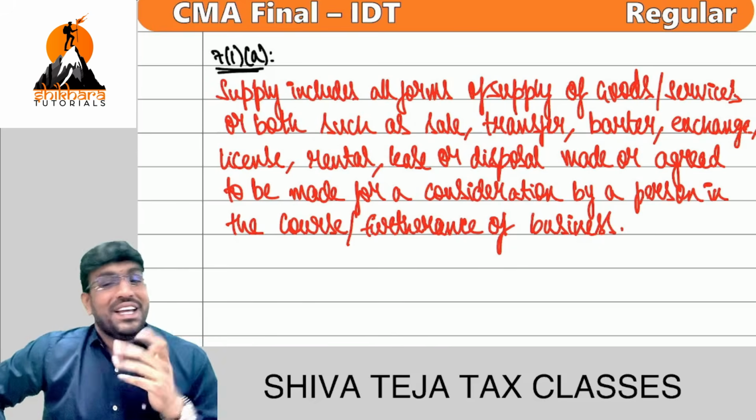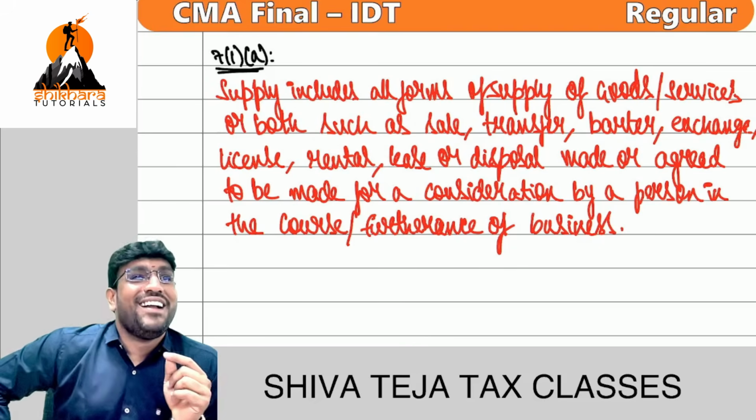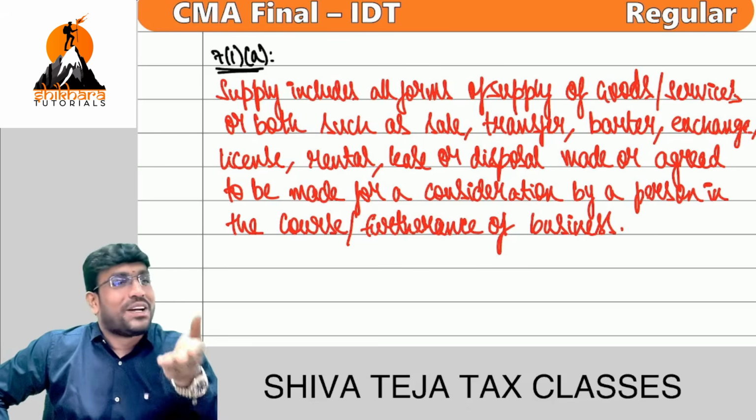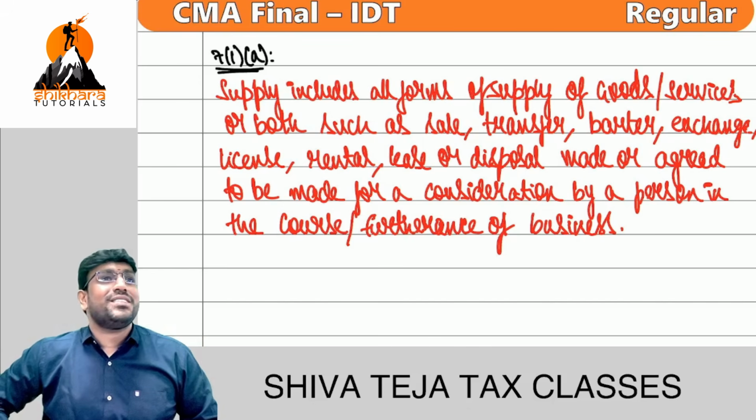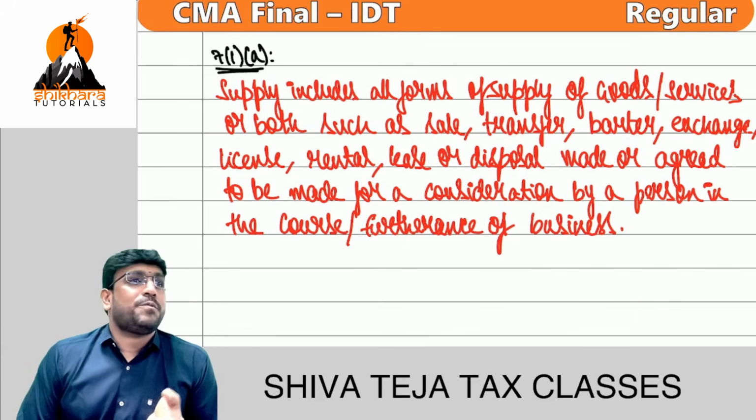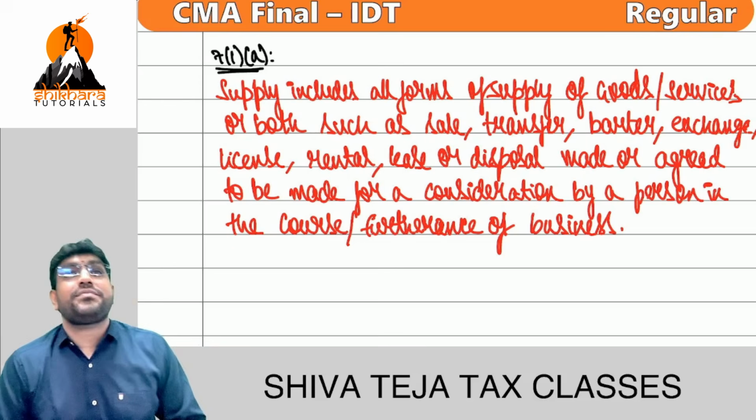Is it by a person? But still it is not a supply. Why? Not in the course or furtherance of business. Shiva Teja's business is not selling cars. Have you understood or not? Speak out, my dear friends. Come on, let's read everything once again.